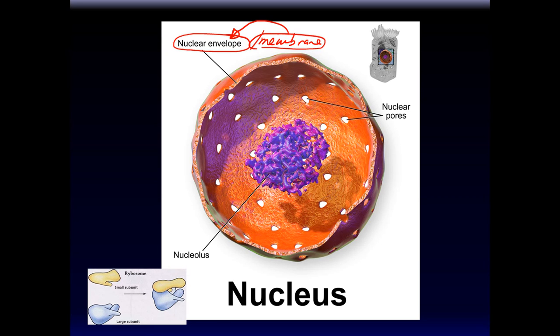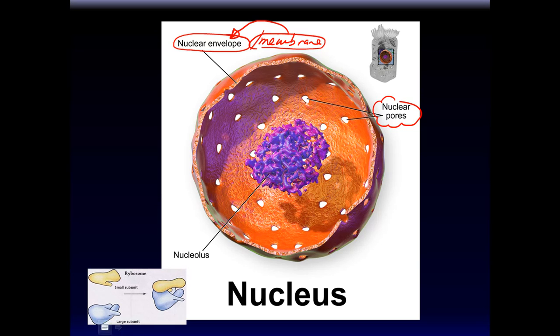In fact, it's two membranes. It's like one membrane on top of another membrane. You'll see in just a second. So it's like two blankets, okay? And the nucleus has holes in it like this. They're called nuclear pores, and that's obviously important because if things cannot get in or get out, what's the nucleus good for, right? So things have to get in and get out, and they're only coming out through these nuclear pores.